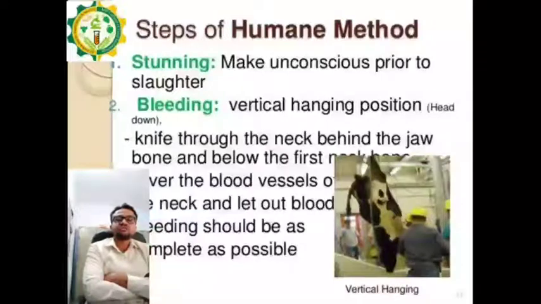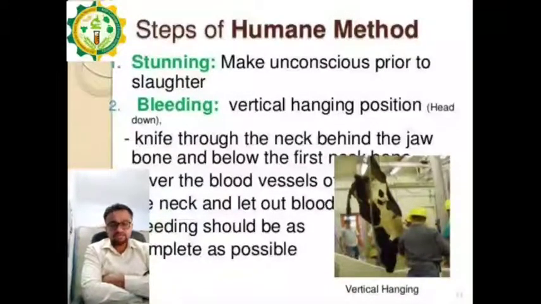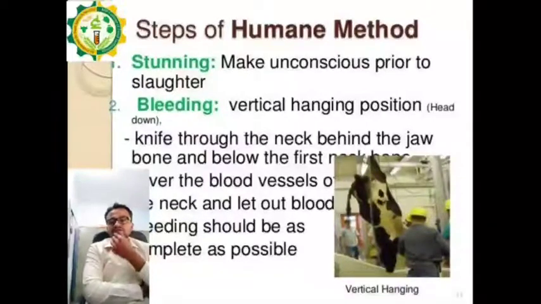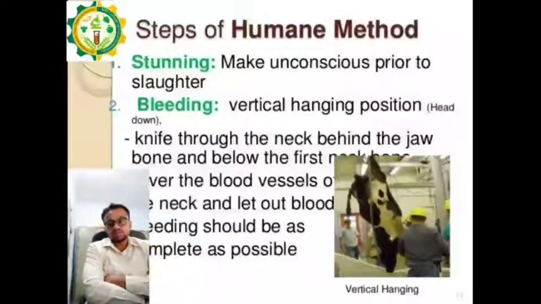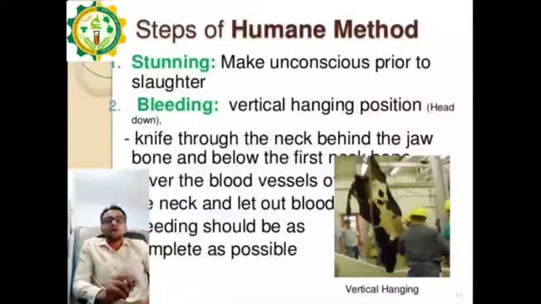Next, after selection and transportation, comes the resting of the animal in the lairage. Lairage is a place where animals are rested before slaughtering, and at this time the animals are fed with feed and water. Before slaughtering we also have to carry out the ante-mortem inspection of the animal. So what are the ante-mortem inspections? First, we have to see abnormality in gait, that is the movement. If there is any abnormality in the movement of the animal, we cannot use it for slaughtering.